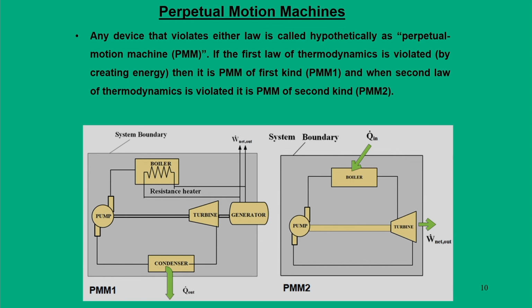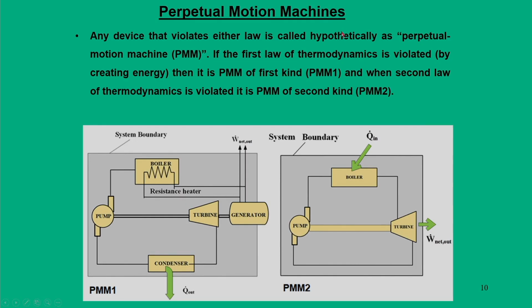That means, at this point we have been saying that when both the first law and second law are satisfied, a process has to occur, and none of the processes violate the first law or second law. So, this hypothetical statement describes a perpetual motion machine, which is never possible. In thermodynamics, anything that violates the first law is called a PMM 1, meaning it can produce work output continuously, and any device that violates the second law is called a PMM 2.